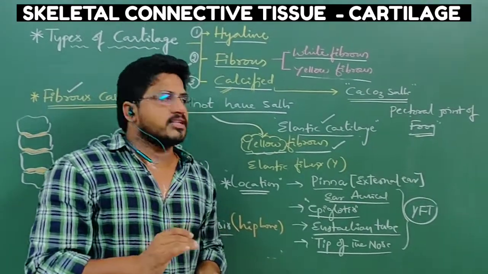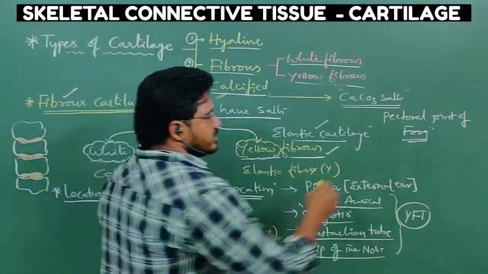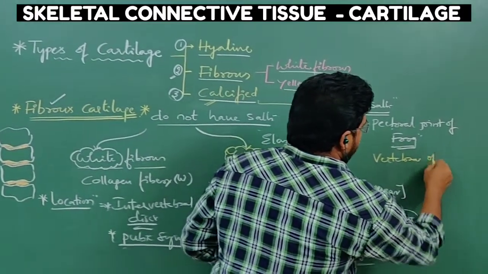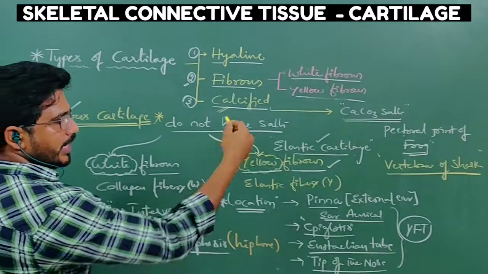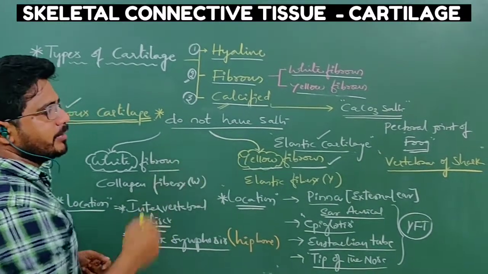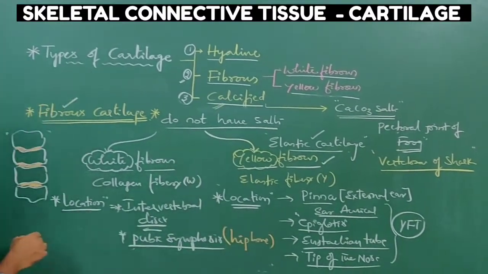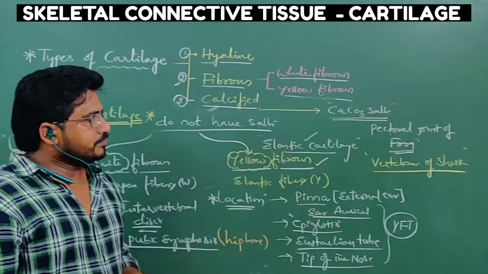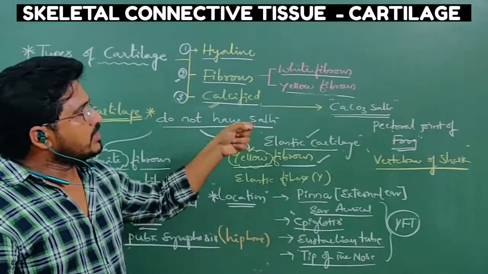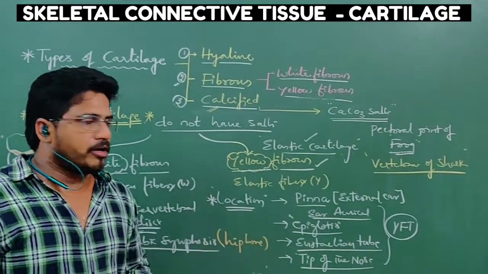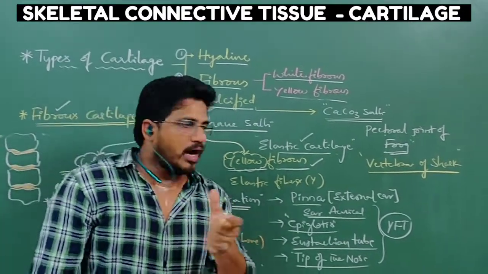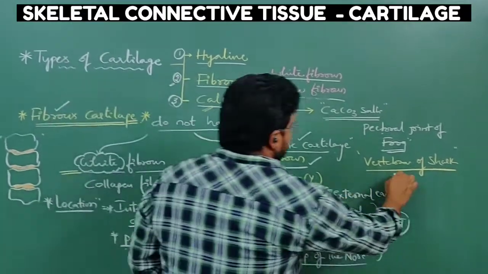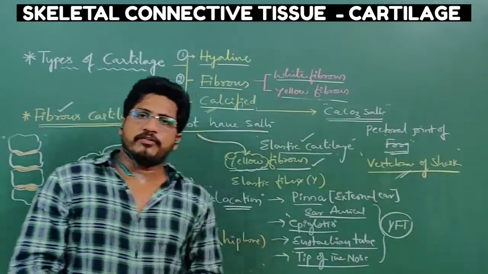If you want another example for calcified cartilage, you can say the vertebral column or vertebrae of shark. Except shark, any vertebrate's cartilage is called white fibrous cartilage. But in shark, we have some crystals that are made up of calcium carbonate. That's why it is very hard. So the vertebra of the shark is calcified cartilage. So these are the examples and different types of cartilages.